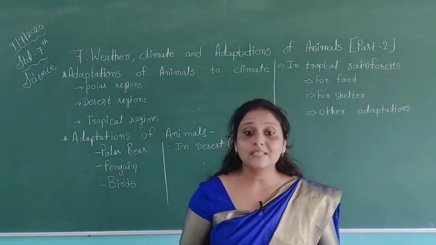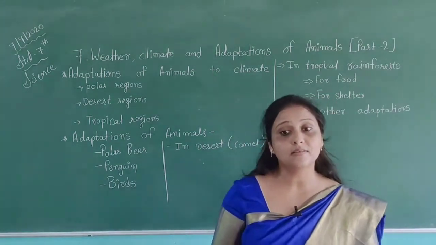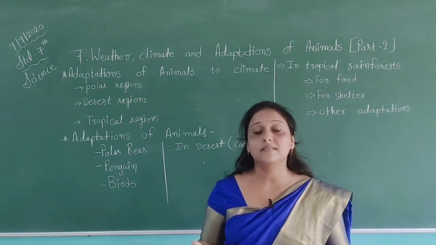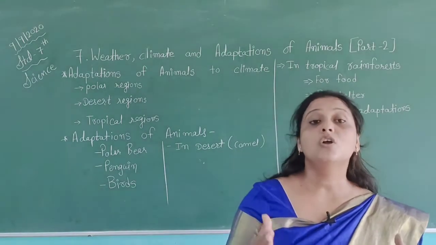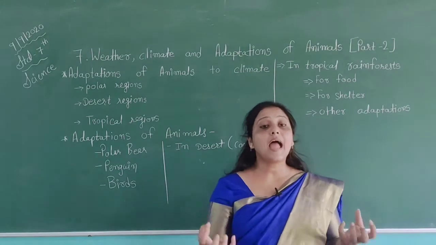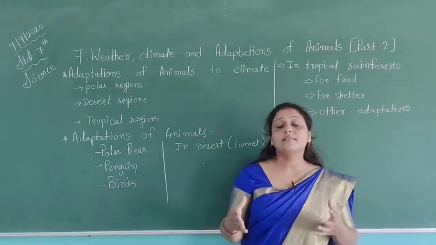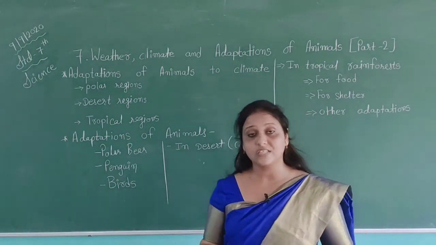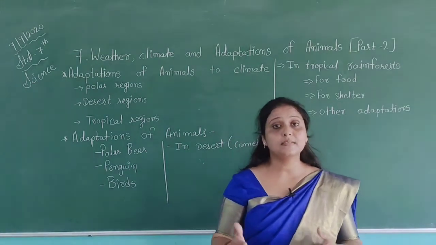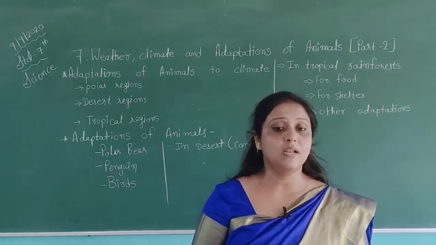The sun does not set for 6 months in a year, and for the other 6 months it does not rise. So think about it: the atmosphere in polar regions is different compared to other regions. Only animals like the penguin, with different body features, have adapted, and using these features they can live in the north and south pole regions, which are almost covered by snow, with an extremely cold atmosphere.